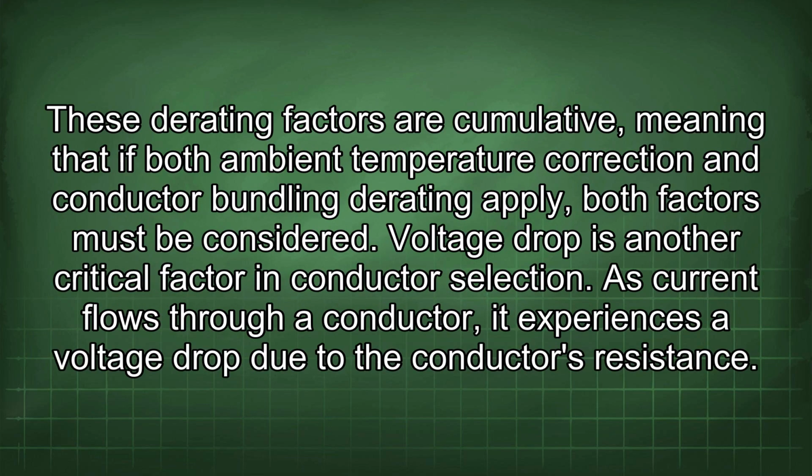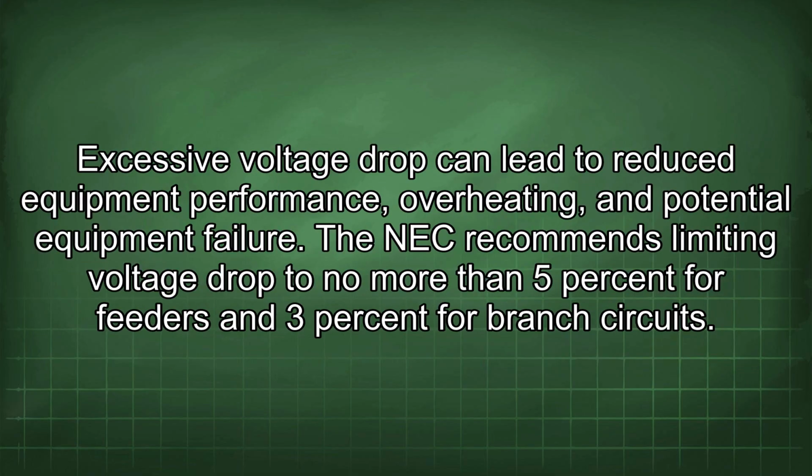These derating factors are cumulative, meaning that if both ambient temperature correction and conductor bundling derating apply, both factors must be considered. Voltage drop is another critical factor in conductor selection. As current flows through a conductor, it experiences a voltage drop due to the conductor's resistance. Excessive voltage drop can lead to reduced equipment performance, overheating, and potential equipment failure. The NEC recommends limiting voltage drop to no more than 5% for feeders and 3% for branch circuits.